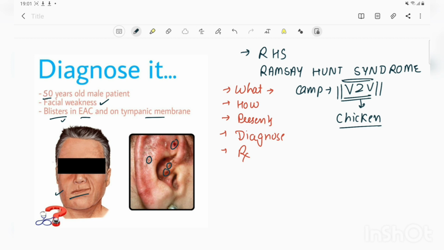But in some cases, this virus resides inside the body in various ganglia, and the more common presentation is shingles, in which this virus that is residing in the dorsal root ganglion of the spinal cord reactivates itself and manifests as vesicles along a single dermatome. And these vesicles are itchy and cause a lot of pain to the patient, and this disease is called shingles. But in the case of Ramsay-Hunt syndrome, this virus resides inside the geniculate ganglion,